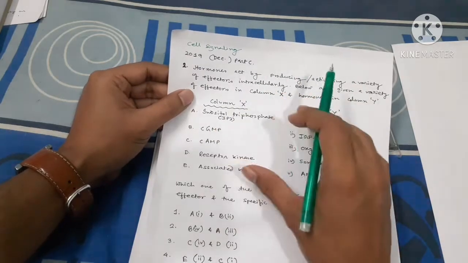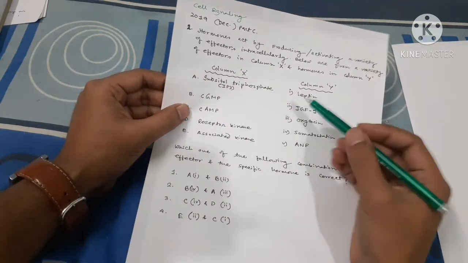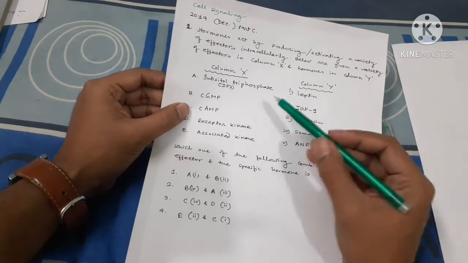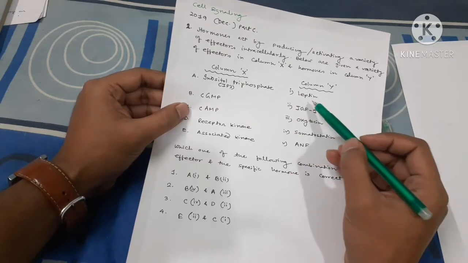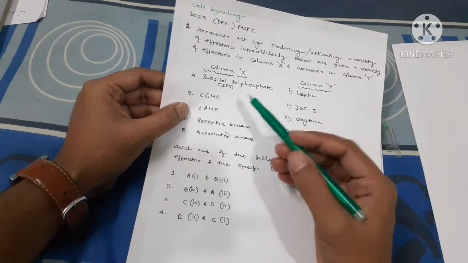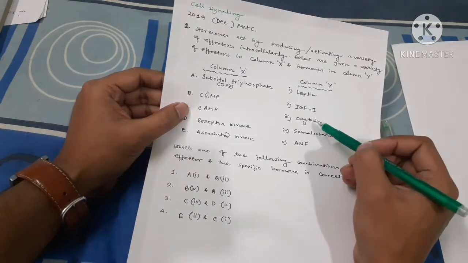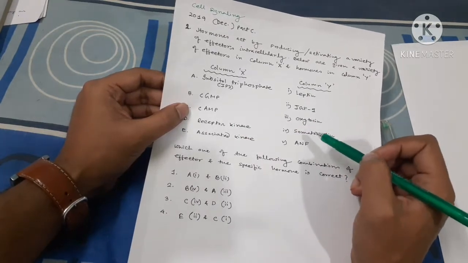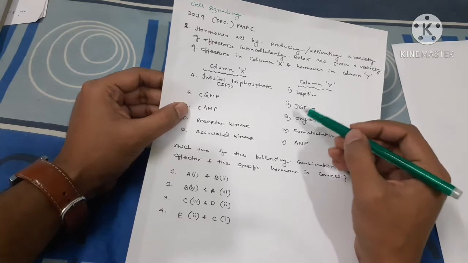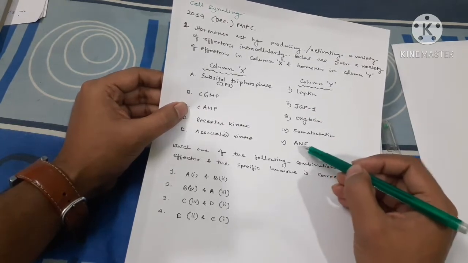So you have to match column X with column Y. Now I also do not know which hormones like leptin, oxytocin and somatostatin actually activate which effector molecules. I don't know leptin, oxytocin, somatostatin, but I can solve this question. How? Because I know what is performed by IGF-1 and what is performed by ANF.